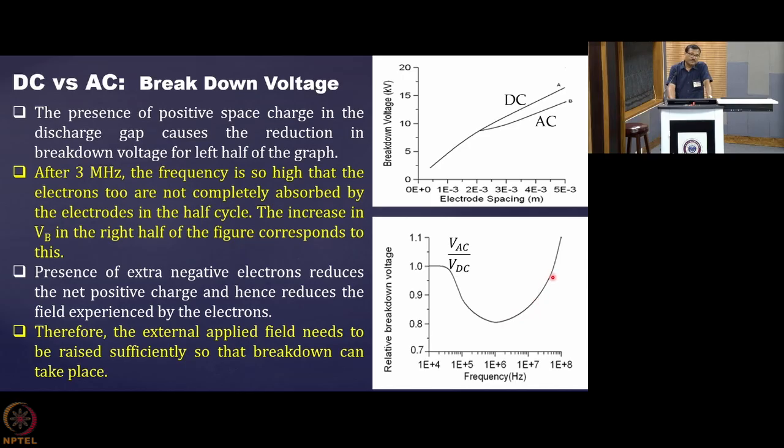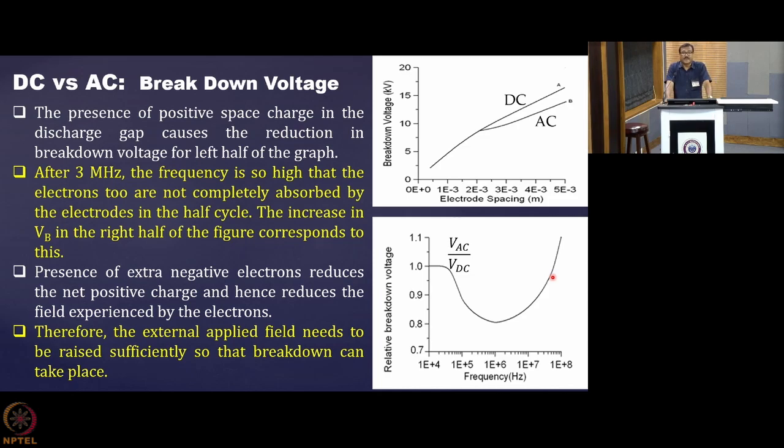Why? Now a time will come when, as you switch the frequencies, electrons, which are very highly mobile, will be collected first, and the ions will be collected later because they are sluggish, but they will also be collected if the frequency is slow.